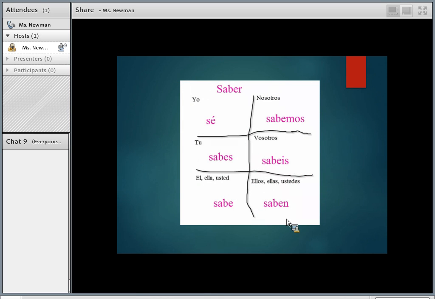So here's our verb chart for saber. Yo sé, tú sabes, él sabe, ella sabe, nosotros sabemos, vosotros sabéis, and ellos, ellas, ustedes saben. You'll notice that most of them follow the right pattern for an ER verb. Just this first one is irregular.